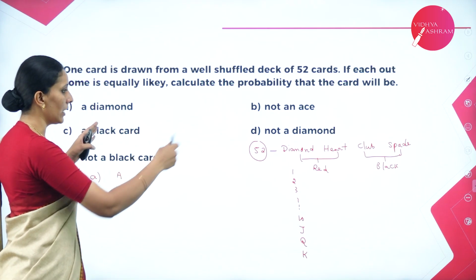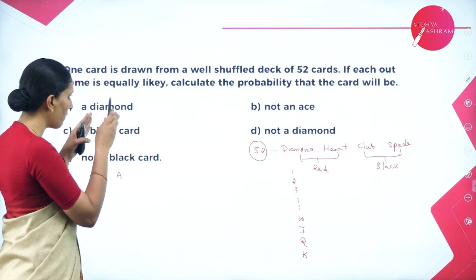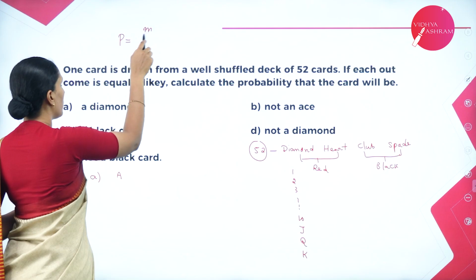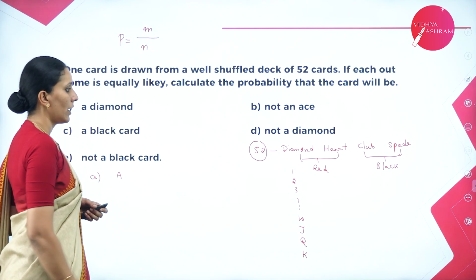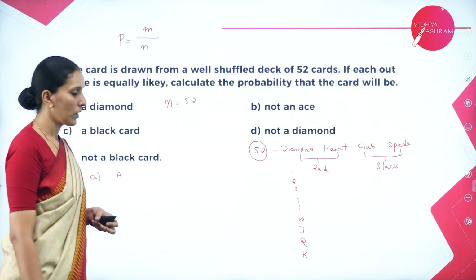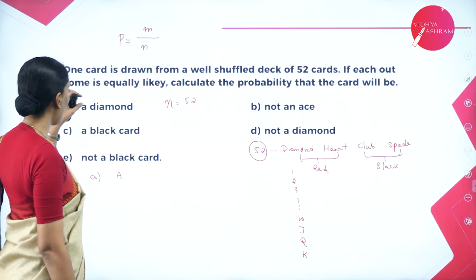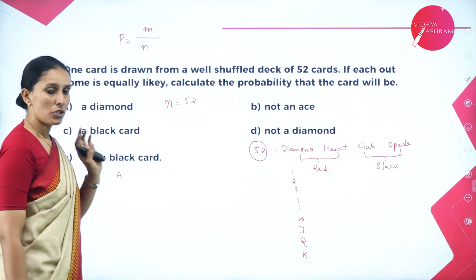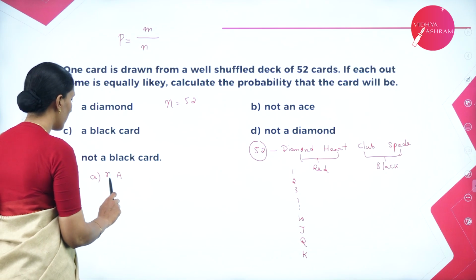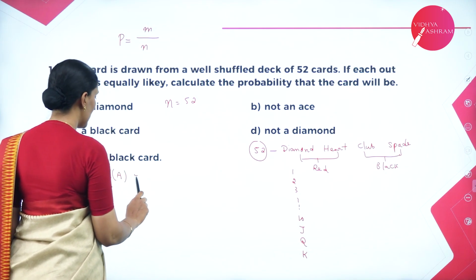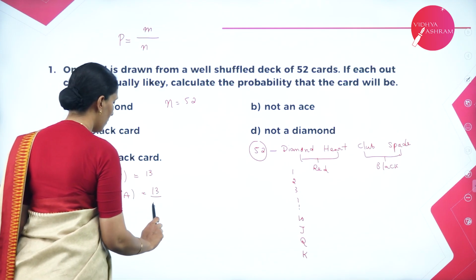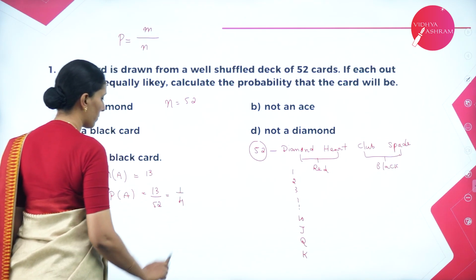So when we are deciding here about the event, we need to check the favorable outcomes for the event because probability is always the number of favorable outcomes divided by the total number of outcomes. And the total number of outcomes for this experiment is 52 because there are 52 cards. Now the first experiment is, I need to calculate the probability of choosing a diamond. So when I say diamond, I have 13 diamond cards. So therefore, the number of outcomes for the event A is 13. So therefore, the probability of event A is 13 divided by 52, which is equal to 1 by 4.